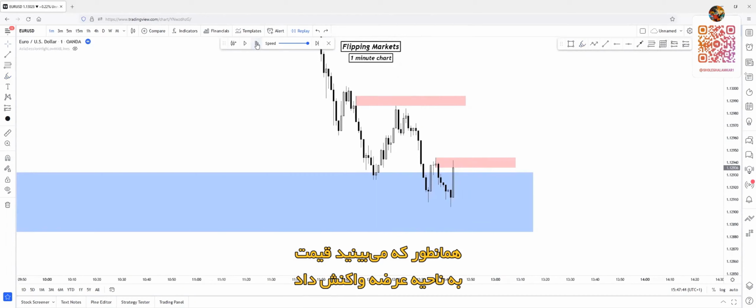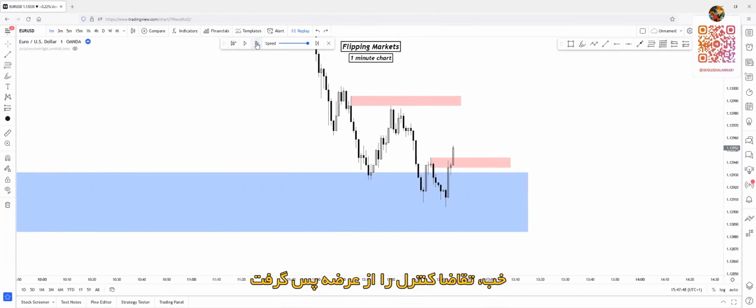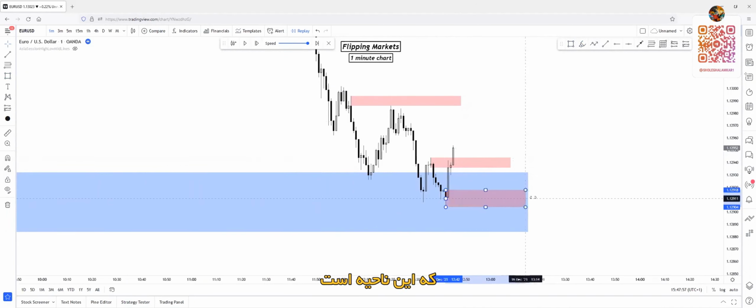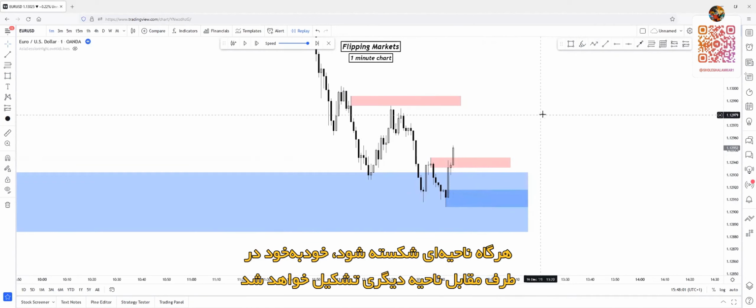As you can see, price reacted on the supply zone, so supply is in control. Okay, and demand took over control from supply because it broke through the supply zone, as you can see. So we can mark out the demand zone, which is this one here. Because as I said, if a zone breaks, an opposite side zone will be automatically formed.